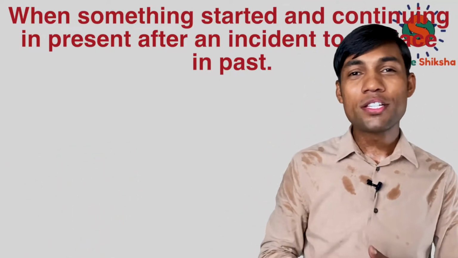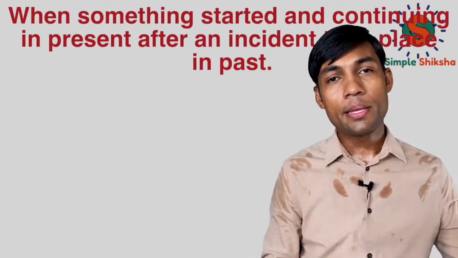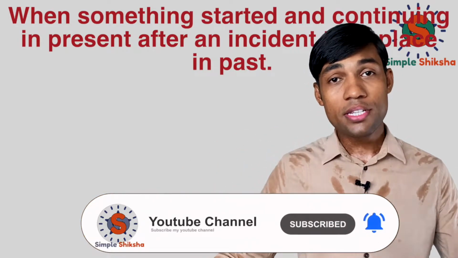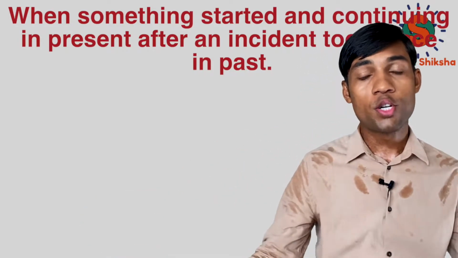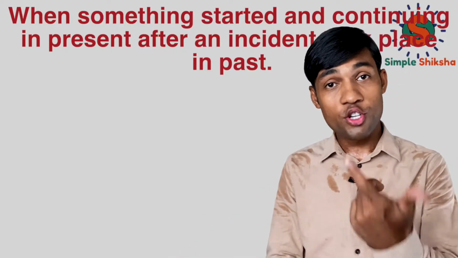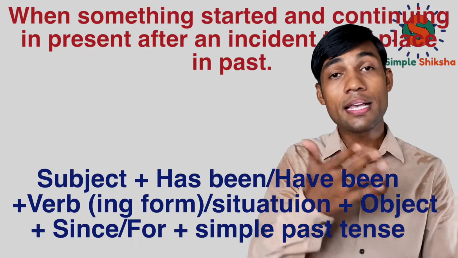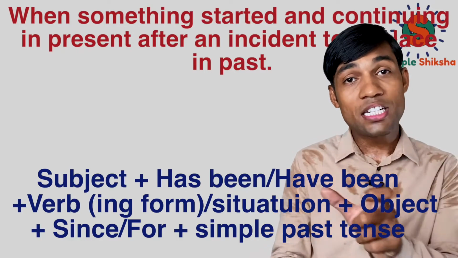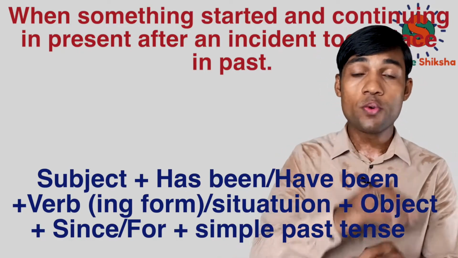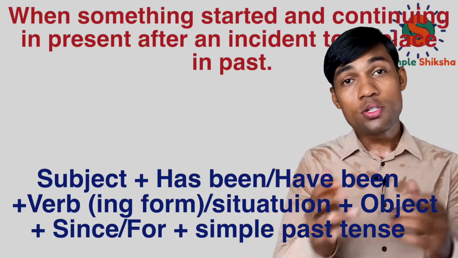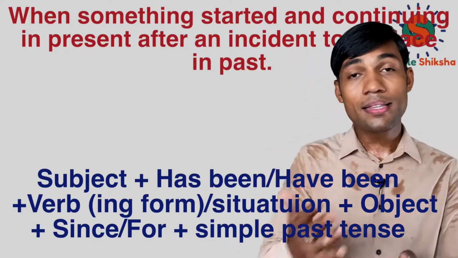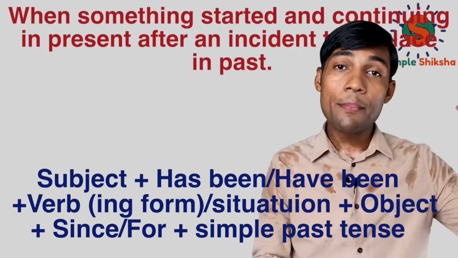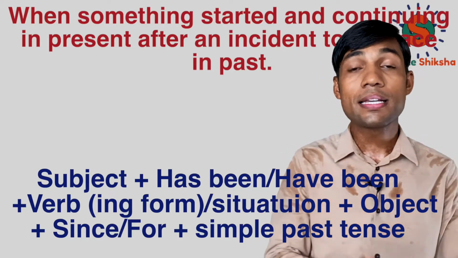Let me tell you what this situation is all about. For example, something happened in the past, and after that incident happened, something started and is still continuing in the present. Then also we use present perfect continuous. However, our general rule will change to subject plus helping verb, which is again has been or have been, plus the verb's ing form in case the activity is happening, or in case we are talking about some situation, then we use that situation word there. Then we use object. Then we use since and for. And after that, we make a sentence for that incident which happened in the past, in simple past.